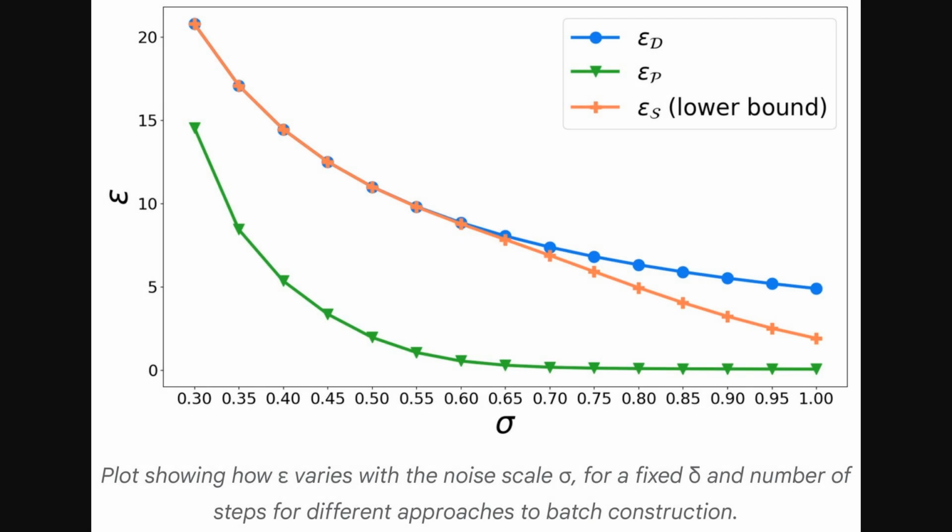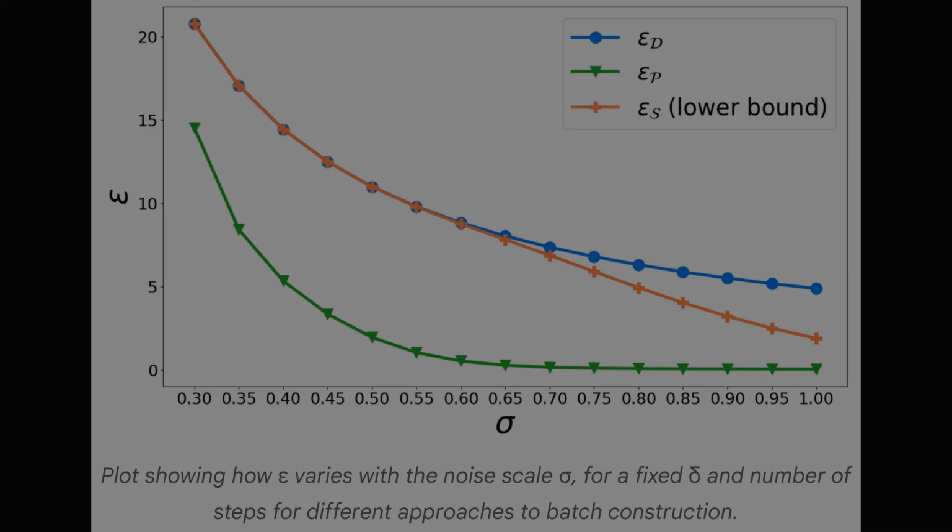So this figure illustrates the relationship between the privacy parameter epsilon, and the noise scale sigma added during training. The green line represents Poisson sampling, the ideal but less practical approach. The orange line shows the lower bound of privacy achieved with shuffling, meaning the actual privacy loss could be even higher. Notice how, especially at lower noise levels, shuffling results in a significantly larger epsilon, indicating weaker privacy.